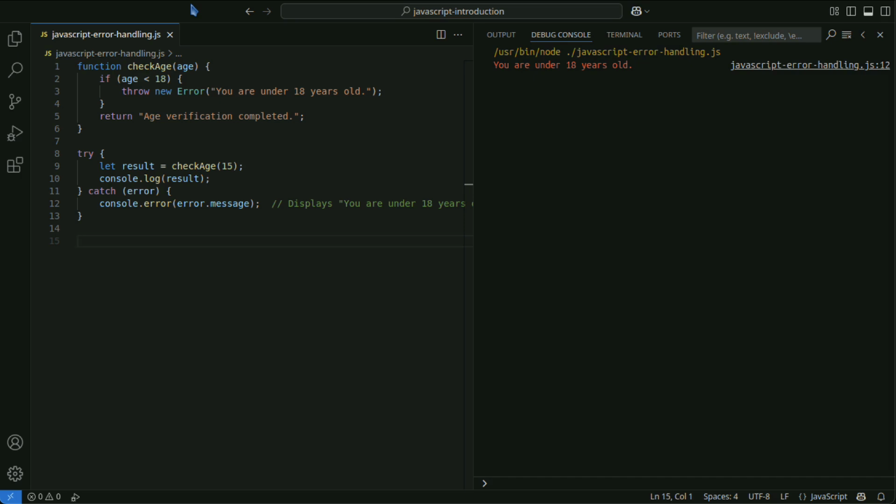When performing asynchronous operations, error handling is slightly different. When using promises, errors are caught with the catch method.